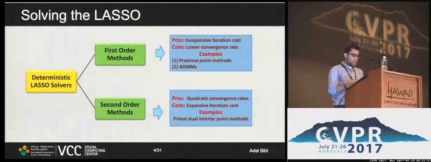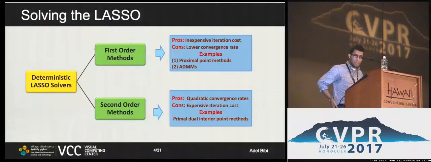In general, the deterministic lasso solvers are either first-order or second-order methods. And here, I emphasize deterministic solvers to highlight that there exist some randomized methods to solve large-scale linear systems. In particular, there has been a direction towards solving the lasso. However, this is not the focus of this work. First-order deterministic solvers enjoy inexpensive iteration costs with linear rates, often.